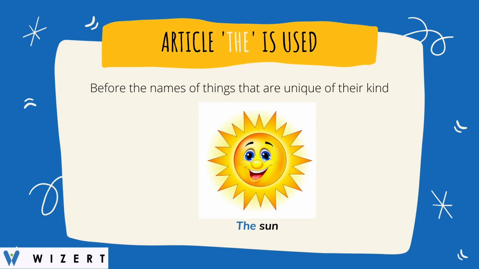Article the is used before the names of things that are unique of their kind. For example, the sun. There is only one sun. You can't find any other thing like the sun.